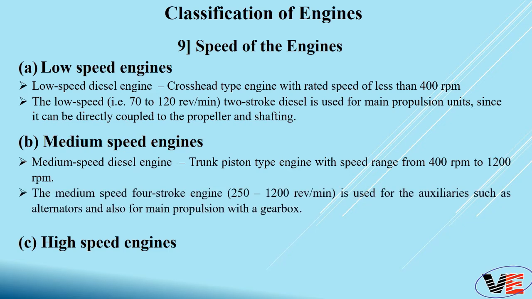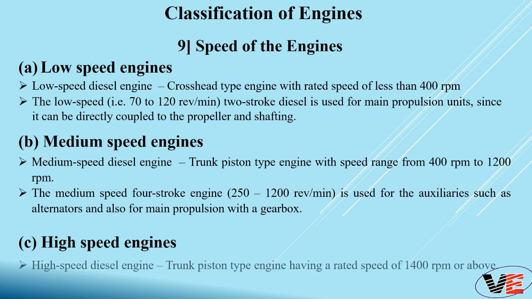And if we consider a 4-stroke engine, 250 to 1200 rpm is used, so the medium speed range is 250 to 1200 rpm when we use auxiliaries such as an alternator and propulsion with the gearbox. Last, a high speed engine is obviously above 1200 or 1400 rpm. So you get the range: less than 400 for low speed, between 400 rpm and 1200 or 1400 rpm you label it a medium speed engine, and the remaining are high speed engines.